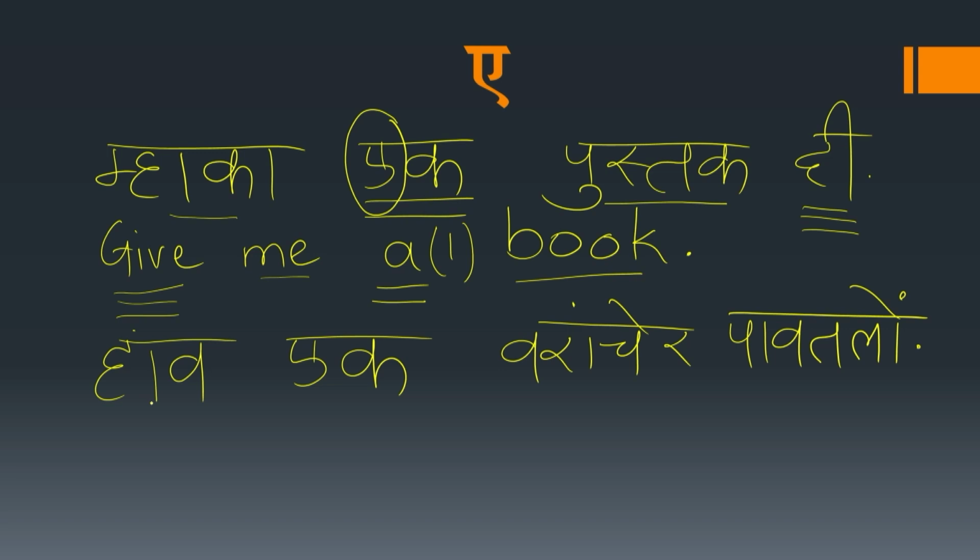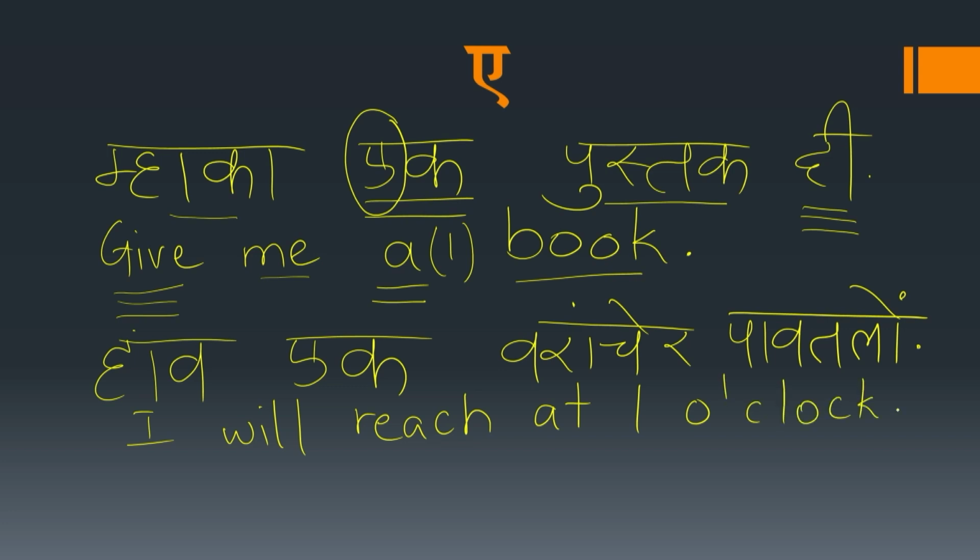I will reach at 1 o'clock. So now here this is number 1. How means I. Pautalo is basically will reach.